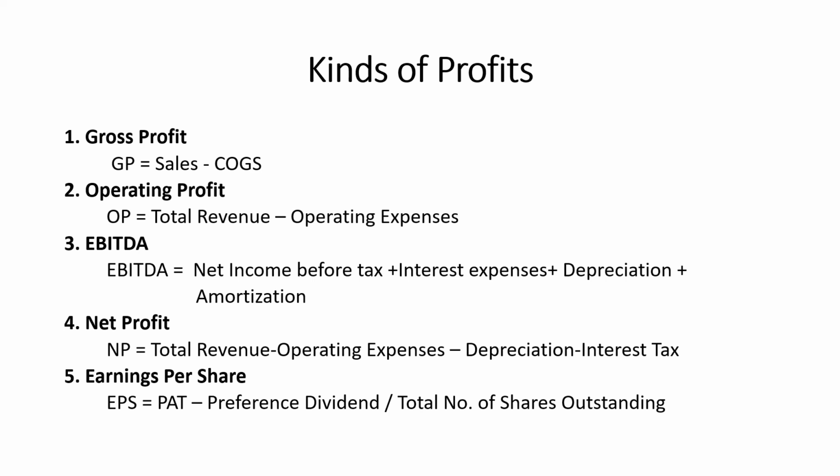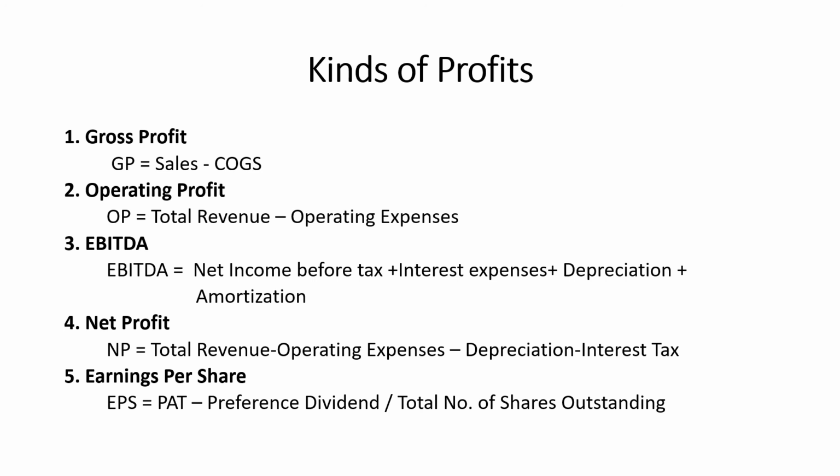The difference between gross profit and net profit is that gross profit refers to the company's profit earned after subtracting the cost of producing and distributing its products, and net profit indicates a company's profit after deducting all the expenses from revenues. The last one is EPS, that is earnings per share. It is an important financial measure and it indicates the profitability position of the company.